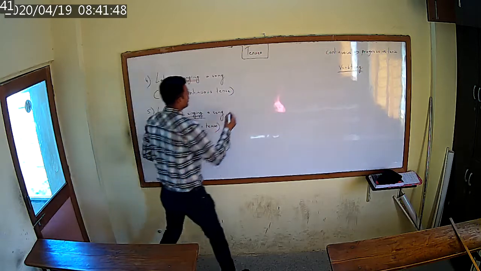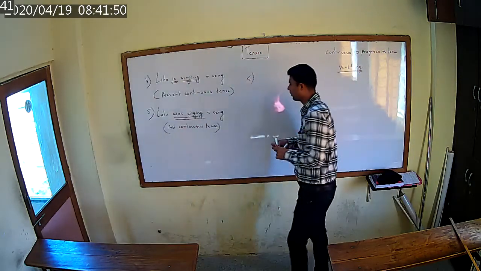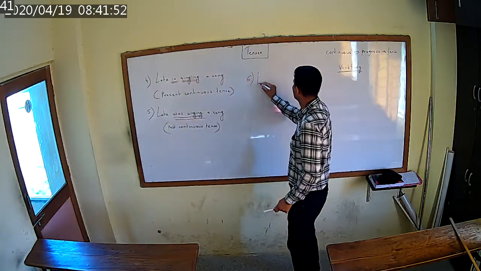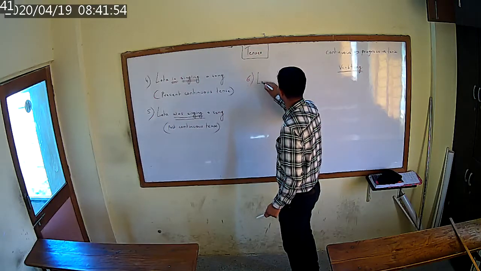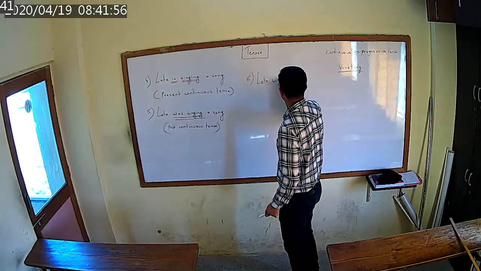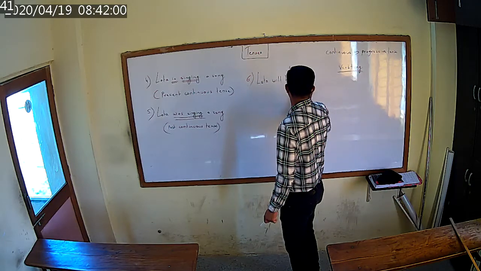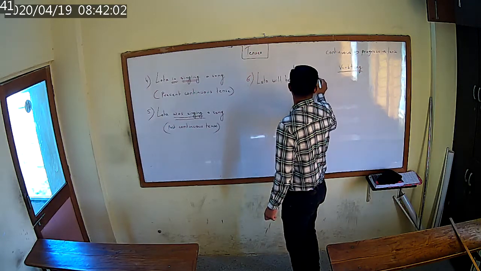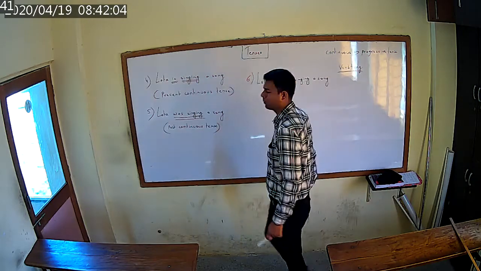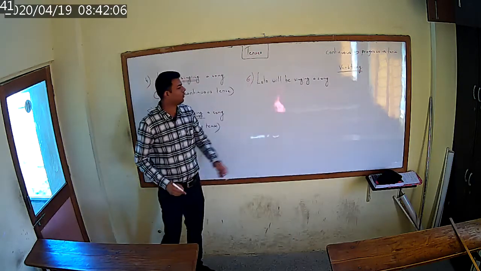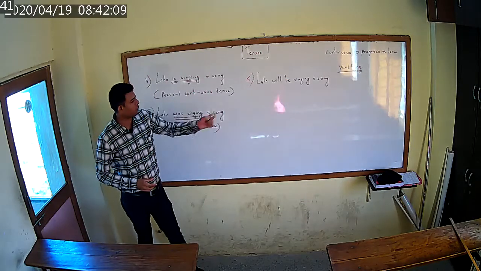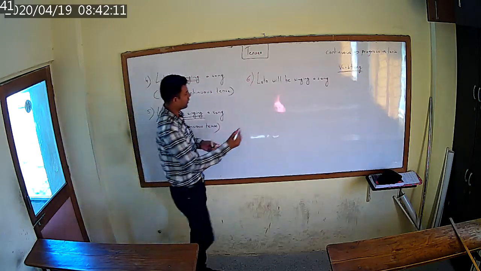Then the next one, the sixth one: Lata will be singing a song. This became your future continuous tense.